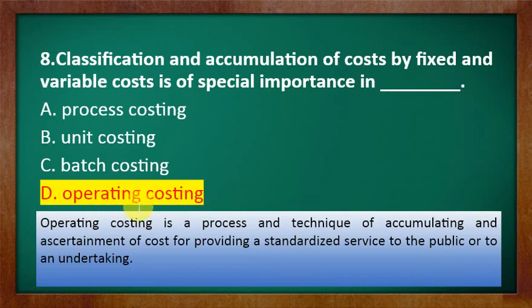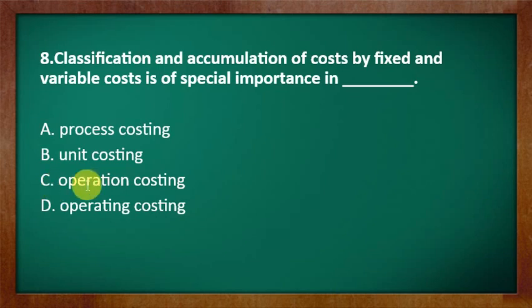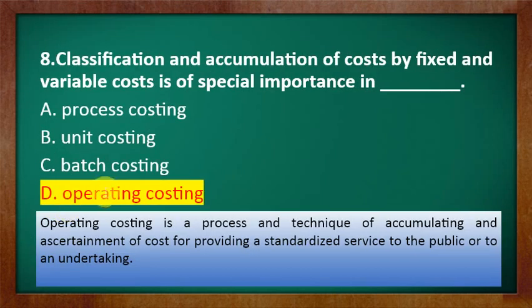Actually there is a silly mistake which I have made. Option C, look at the previous slide. It is written here by mistake. Option C is batch costing, it is not operation costing, it is batch costing. So hence we can choose the correct one. Option D is operating costing. So this is the correct option.